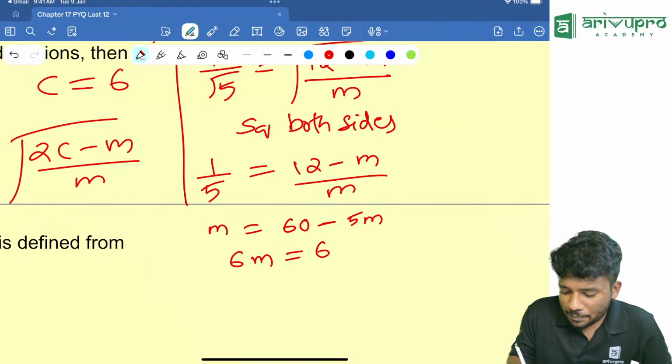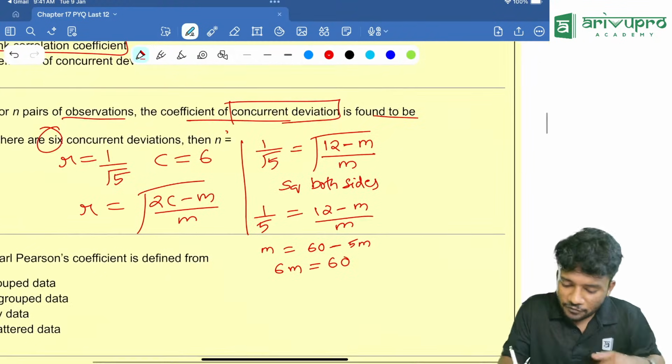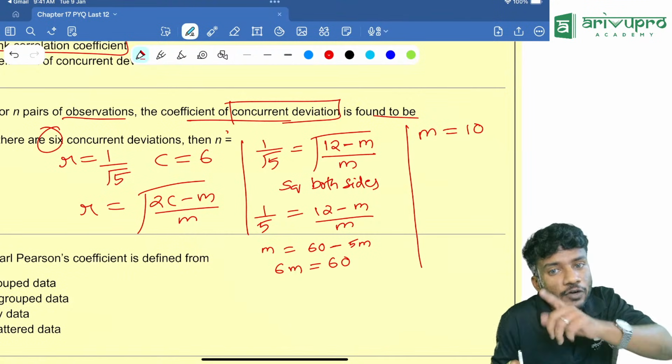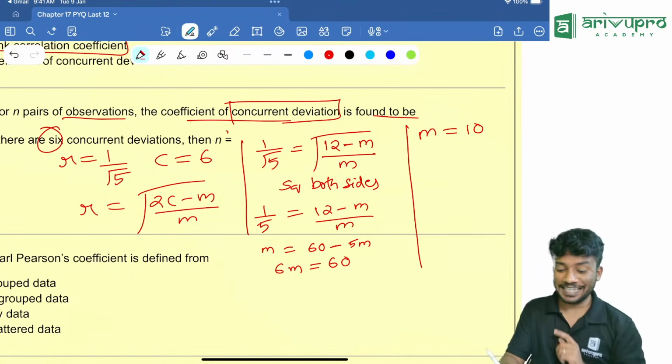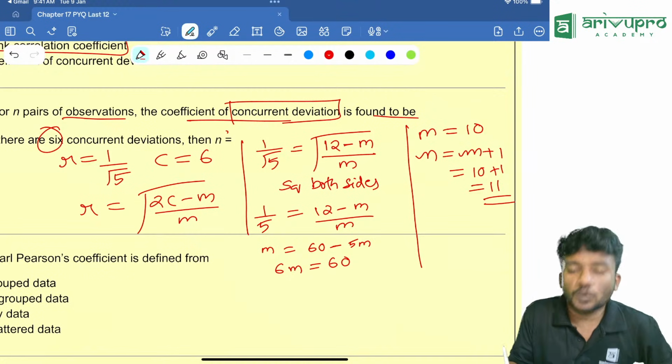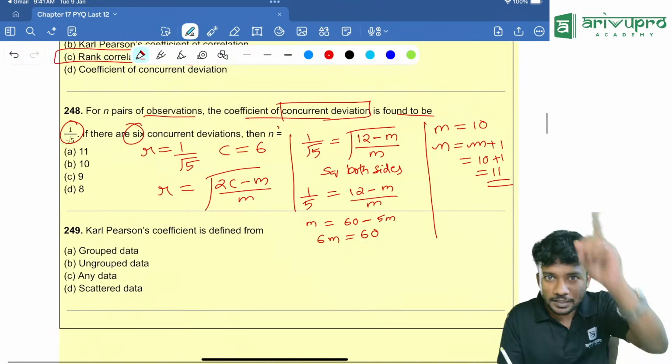6m is equal to 60. From that I got m is equal to 10. But are they asking for m? No, they are asking for n. N is m plus 1, which is equal to 10 plus 1, which is 11.